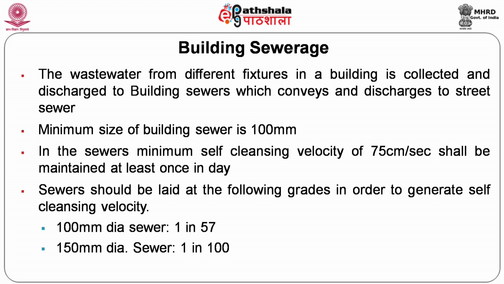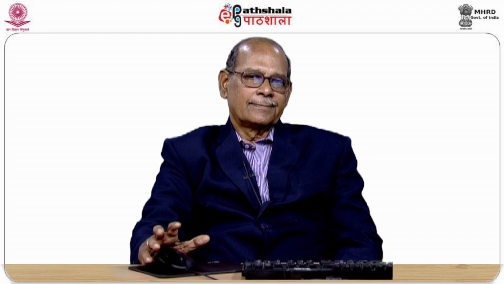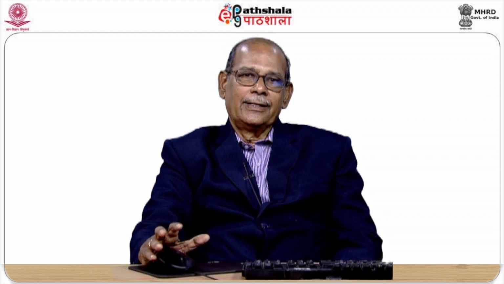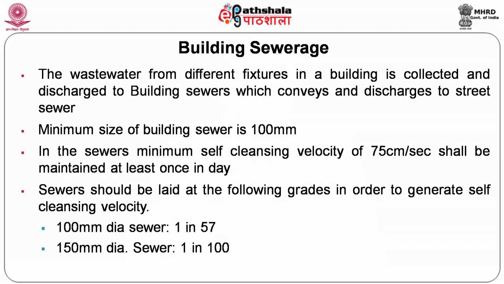In the sewers, the minimum self-cleansing velocity of 75 centimeter per second should be maintained at least once in a day, because the flow will not be uniform all the 24 hours. During peak hour there will be flow; during the non-peak hours, during the night and other times, there will not be flow in the pipeline. Therefore, at that time there is a likelihood of lesser velocity and settlement of solids.